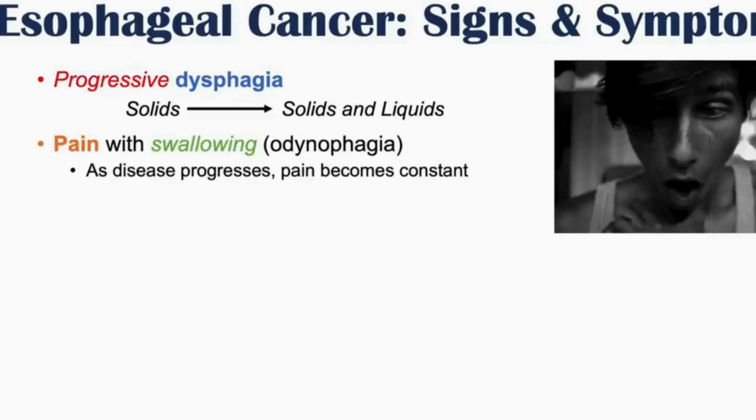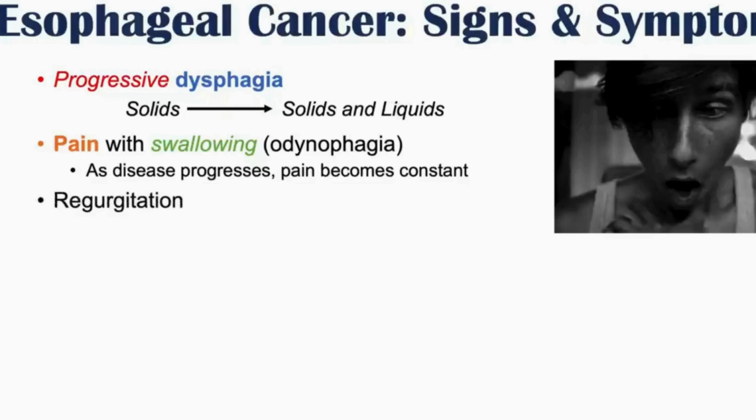And what is noted is that this pain with swallowing starts out by only having pain when swallowing. But as the disease progresses, the pain becomes constant. So there can be constant pain in the area of the esophagus. So there can be some retrosternal pain that can occur and become constant when the disease progresses.